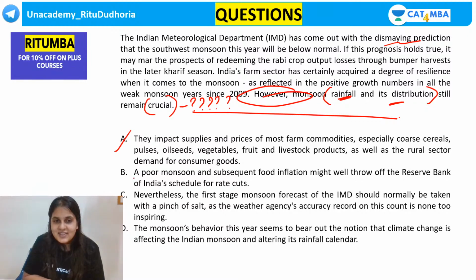Okay, Sakshi says A, Rugved says A. See guys, I had given the party responsibility to Tushar and Tushar has cleverly not come to today's session. Maybe he realized that he'd have to order some pizzas for all of us. So that's why he's not come. Yes guys, everybody take plus using the code Ritu MBA. Come on.